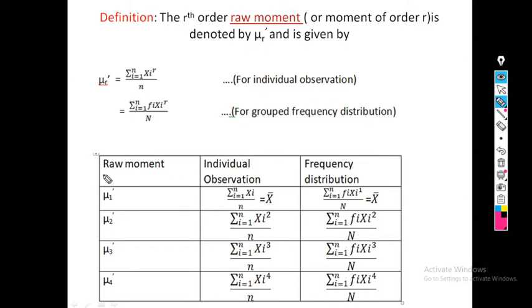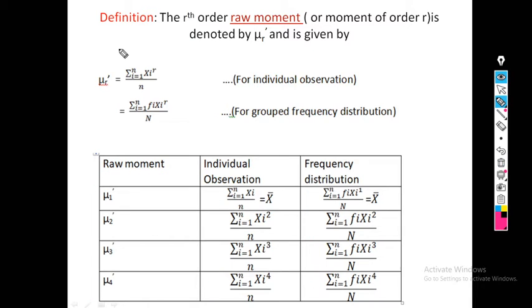See here, r takes 4 values. In that case, we put r as 1, 2, 3 and 4. So there are 4 raw moments, mu1 dash, mu2 dash, mu3 dash and mu4 dash. So based on the value of r, there are 4 formulas for individual observations and 4 formulas for frequency distribution.